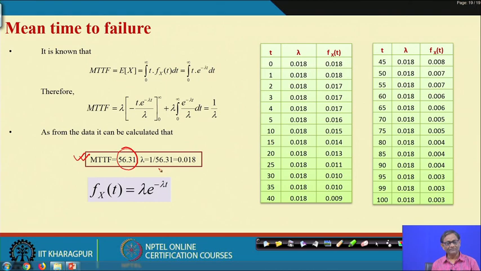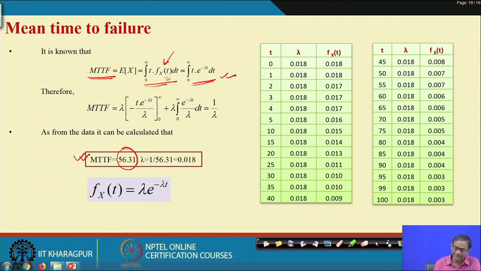We have already seen what the exponential distribution is. We also know the theoretical formula to compute mean time to failure: the integral of t f(t) dt, which is t times lambda e to the power minus lambda t dt.